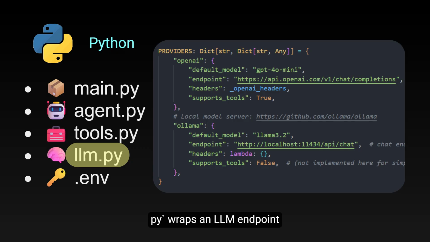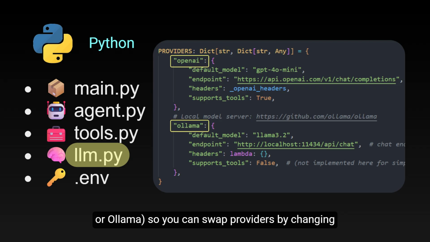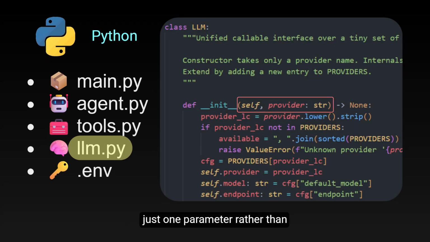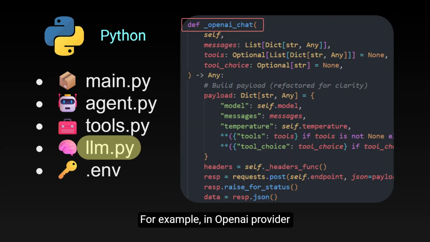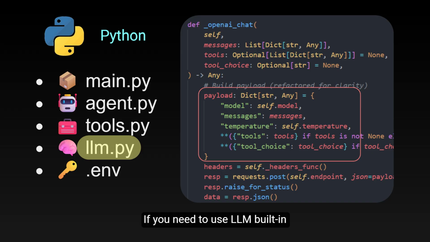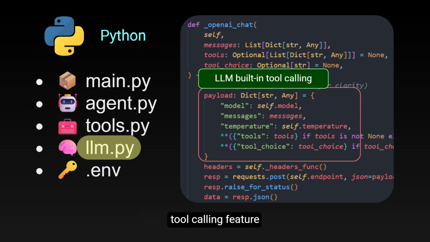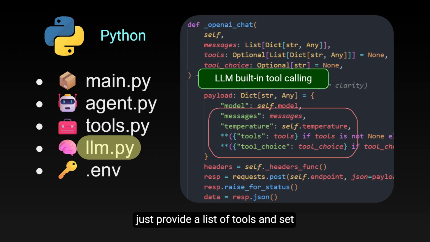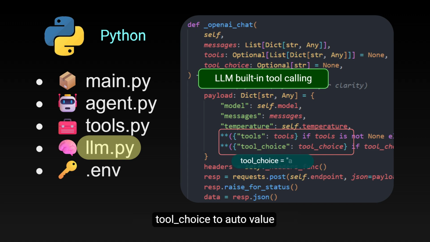The file llm.py wraps an LLM endpoint, OpenAI-like or Ollama, so you can swap providers by changing just one parameter rather than refactoring the agent. For example, in the OpenAI provider, each request has such payload parameters. If you need to use the LLM's built-in tool calling feature, just provide a list of tools and set tool choice to the auto value.